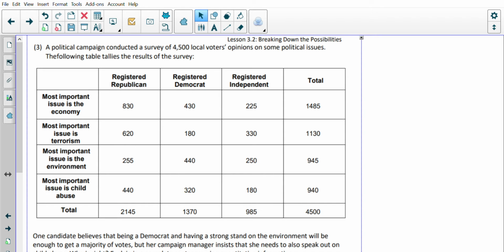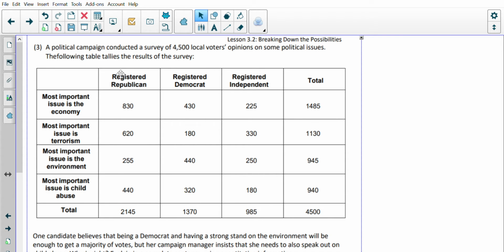So the question here says, a political campaign conducts a survey of 4,500 local voters' opinions on some political issue. The following table tallies the results of the survey. So let's look at this table. It says we have registered Republican, registered Democrat, registered Independent. Most important issues: the economy, terrorism, environment, or child abuse.